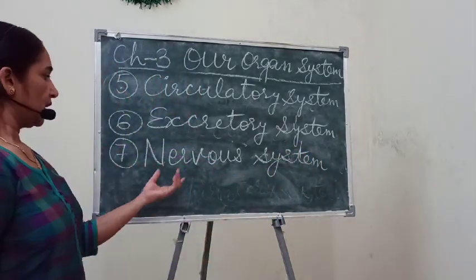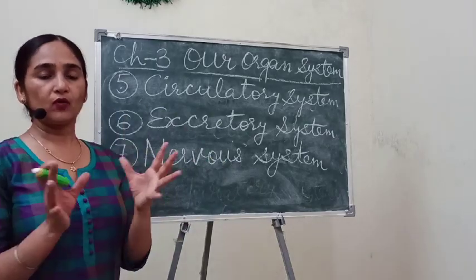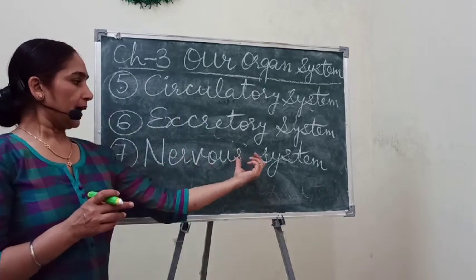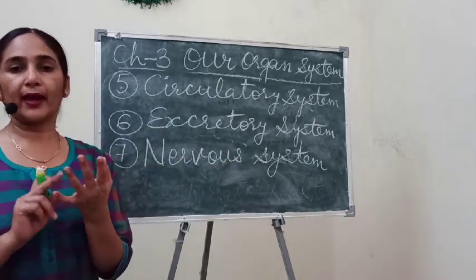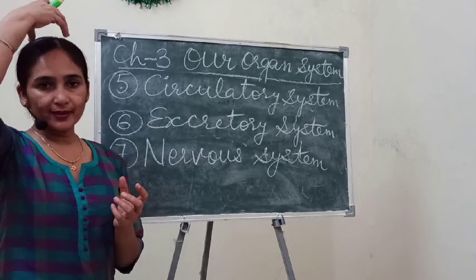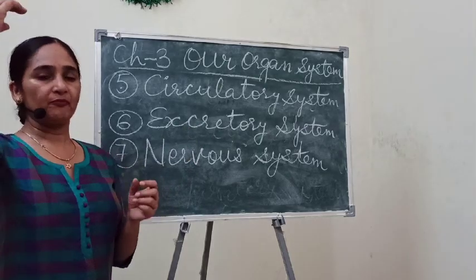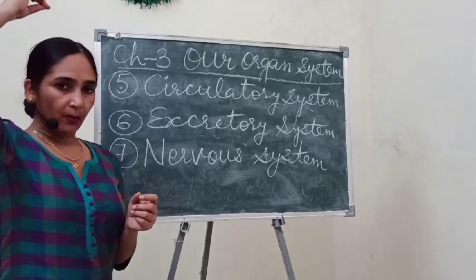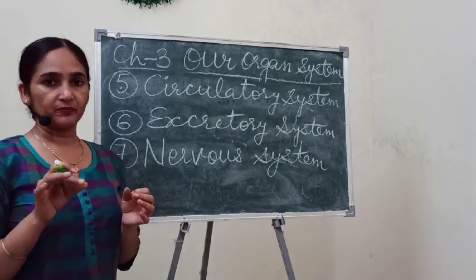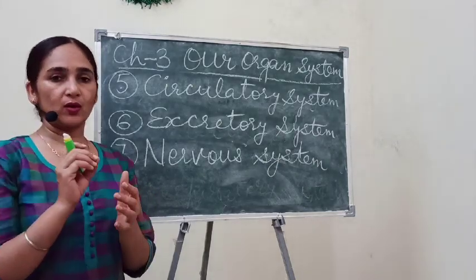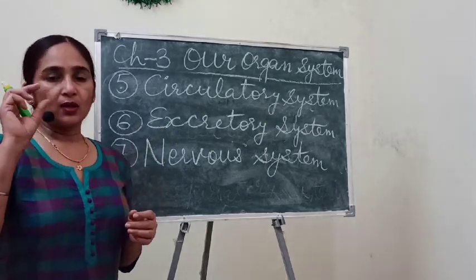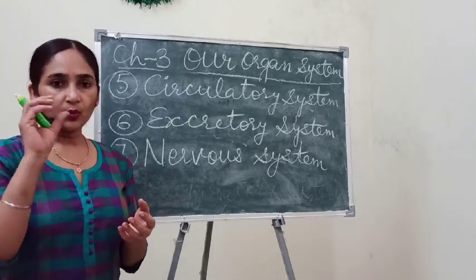Nervous system. Children, the nervous system is the all-over controller, we can say, of all the systems, because it is composed of the brain, nerves and spinal cord. You know that the brain is situated here. A branch of the brain comes down the back through the backbone. That is also a very delicate organ and is protected by our backbone, because the backbone is made up of small bony parts.